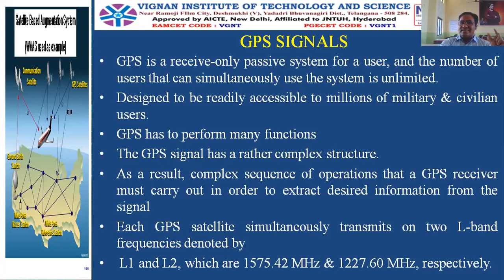That's why the signal structure of the GPS signal is somewhat complex. It requires a complex sequence of operations that a GPS receiver must carry out in order to extract the desired information from the signal. As I just spoke, each GPS signal should carry more information, and the receiver must be able to extract information from that.